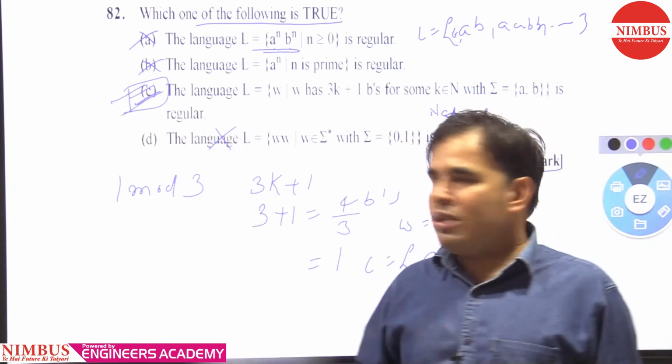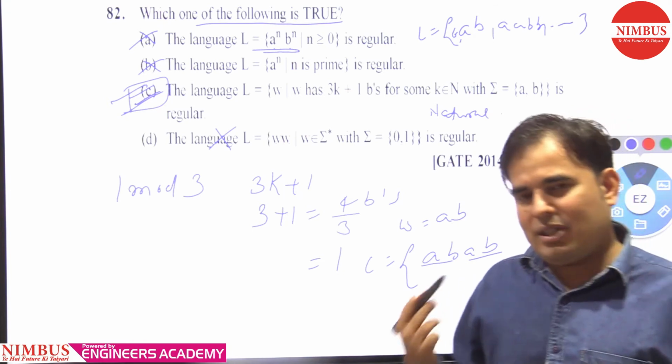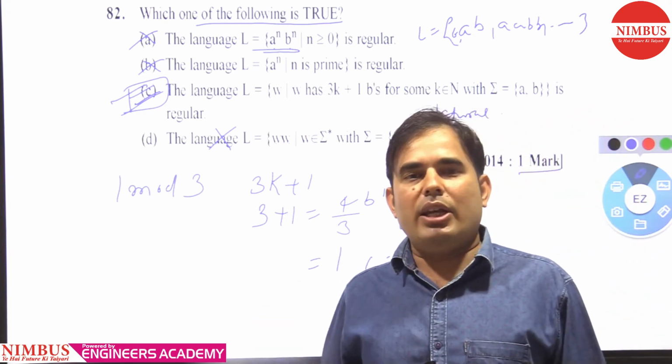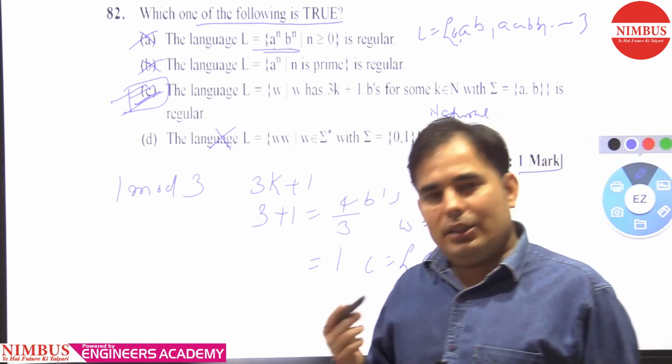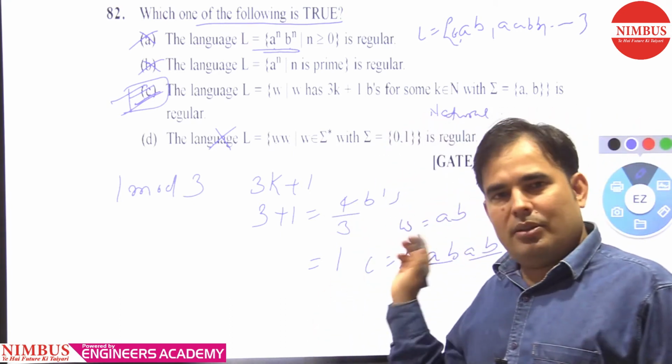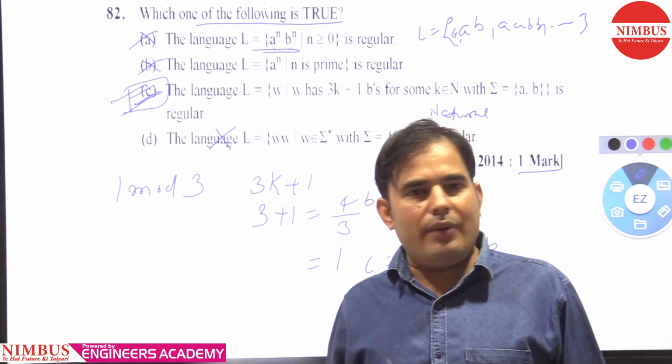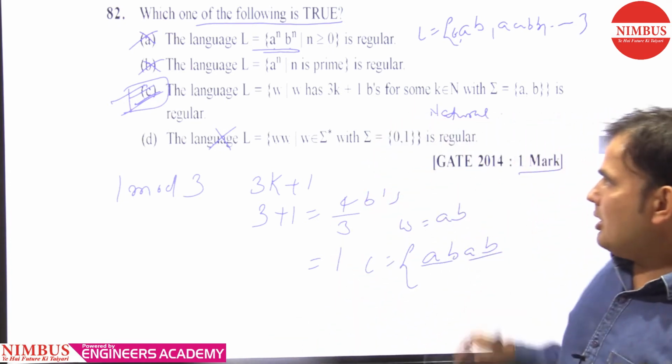If you know the concept, then you can simply check which one is regular and which one is context free. Remember one thing: finite automata does not allow comparison between elements because it does not have any memory element. So option C is correct.